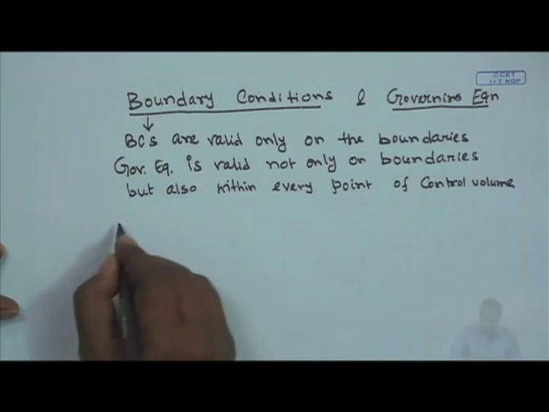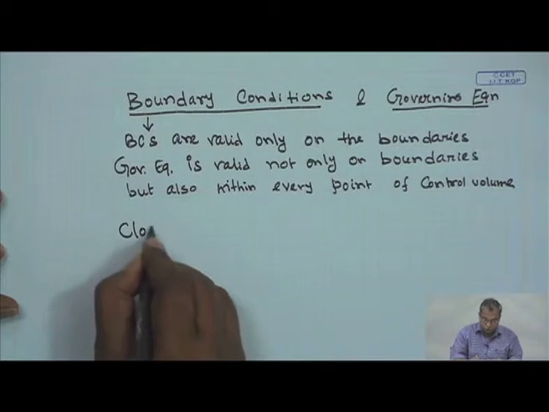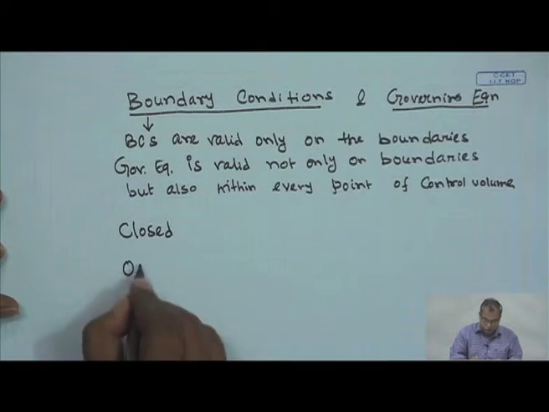There are two types of boundaries in general: closed boundaries and open boundaries.